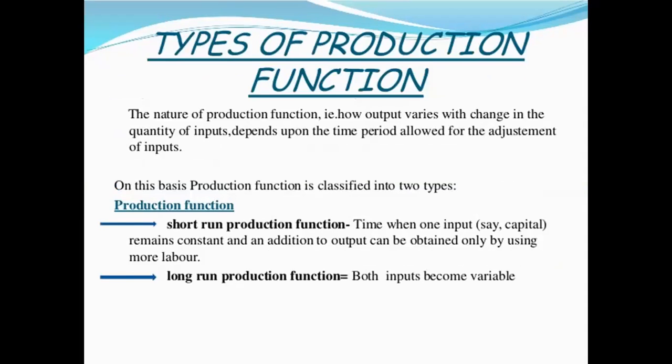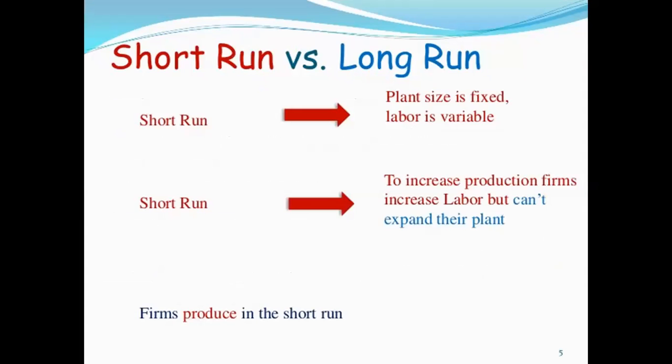Now we have in syllabus short run production function, where the short run refers to the period of time where fixed factors remain fixed and variable factors change, right? So there are two types of factors, fixed factors and variable factors. Fixed factors are those factors which remain fixed in nature in the short run, for example machinery, which we are not going to change in the short run. But variable factors are those factors which keep on changing even during the short run.